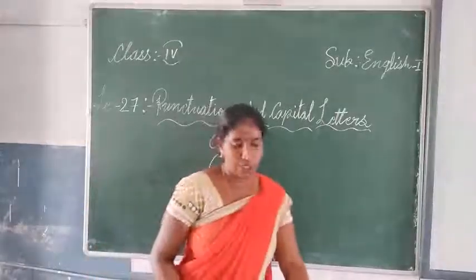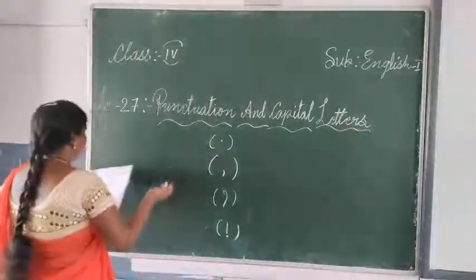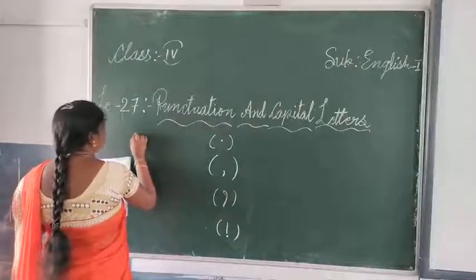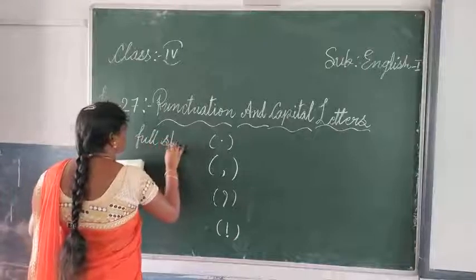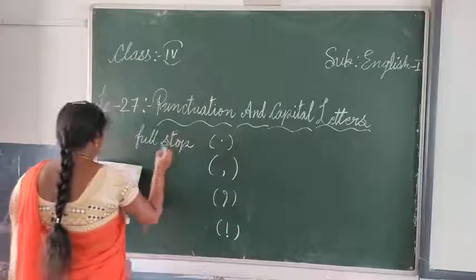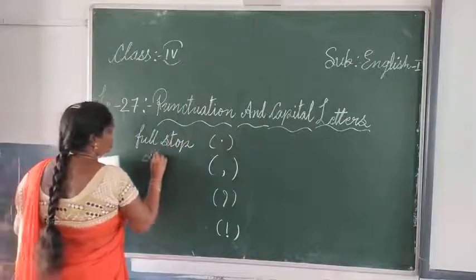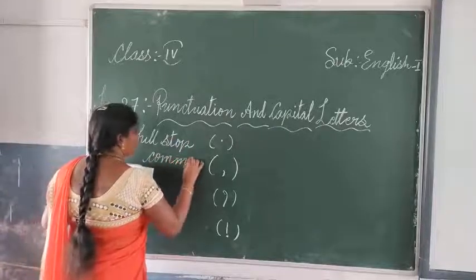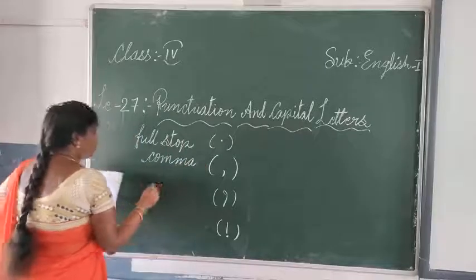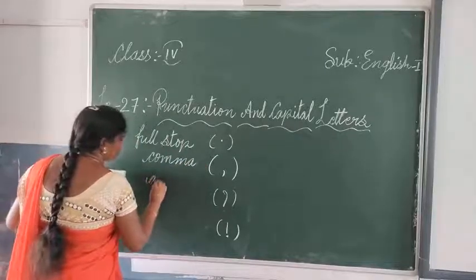First these four, let us see. What is the first one? Full stop. The second one is what? Comma. Third one is a question mark.